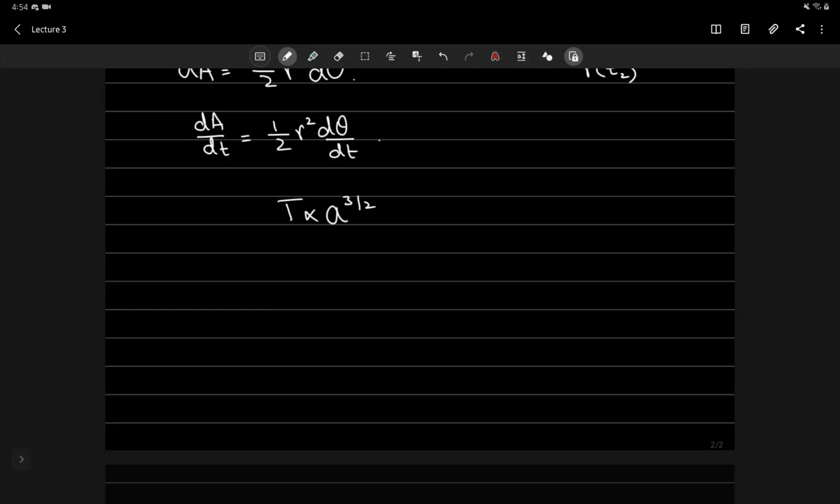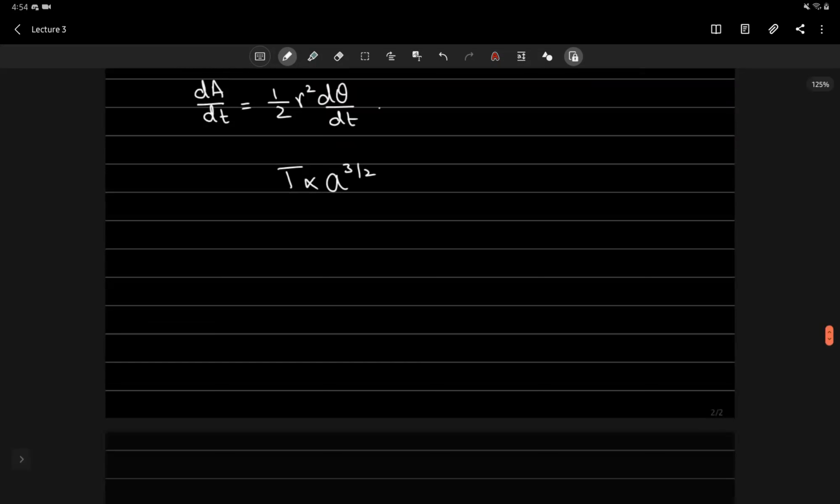To put it more simply, let's compare it with circles. If planets went around in circles, which in fact they almost nearly do, the time required to go around the circle would be proportional to the 3/2 power of the radius. So that's simply the case of a circle.